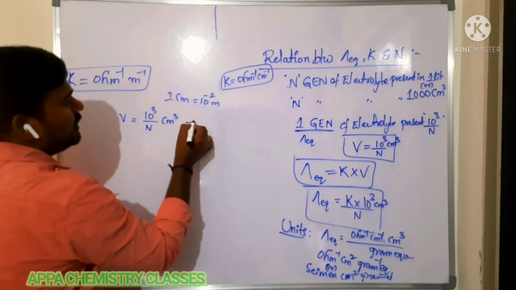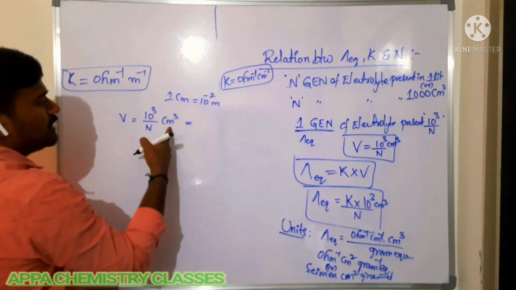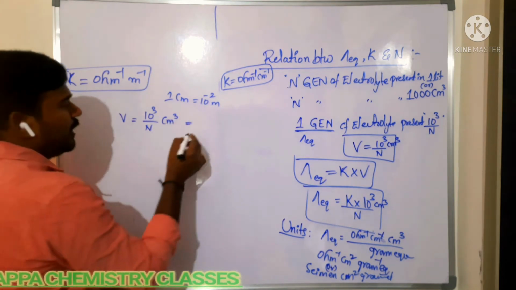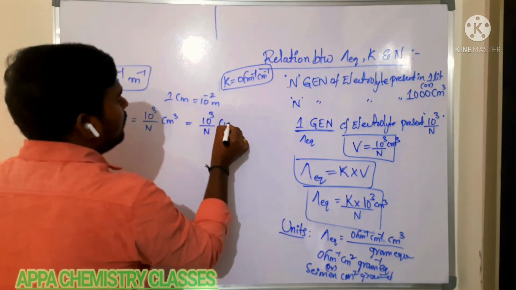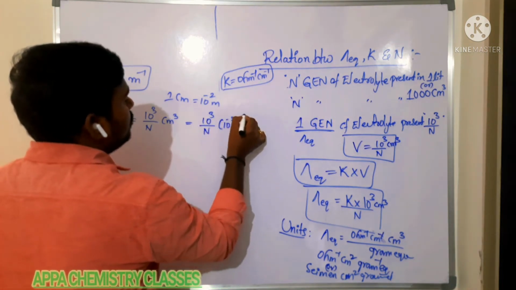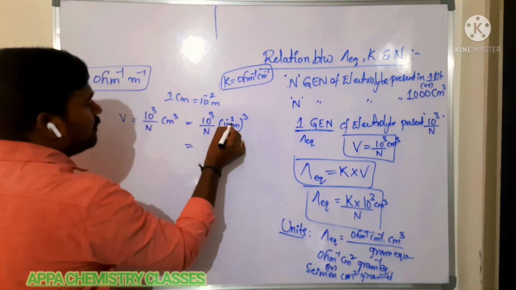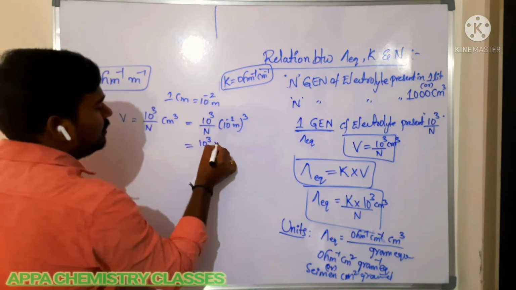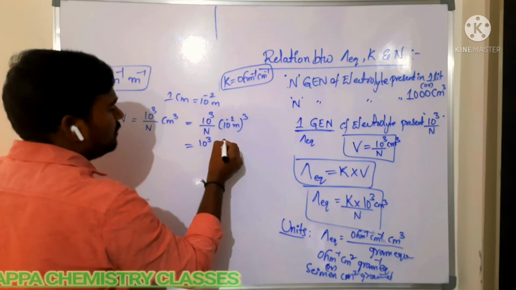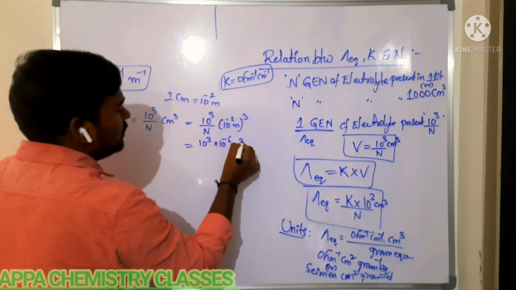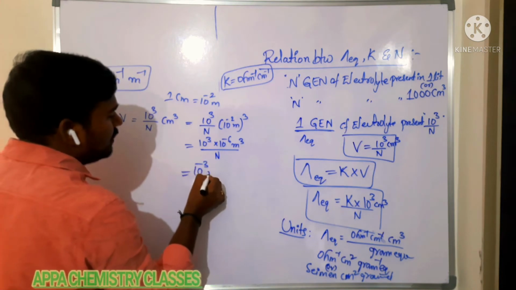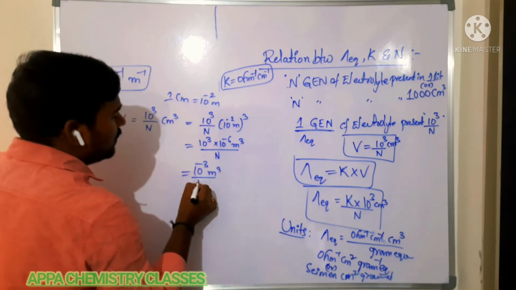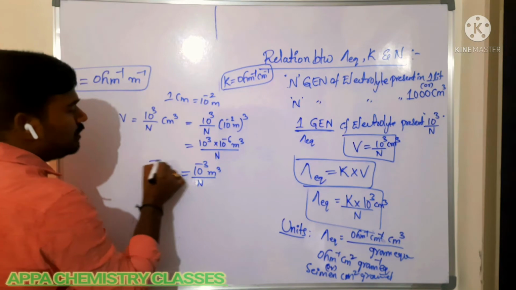In place of 1 centimeter, you substitute 10 power minus 2 meters. So 10 power 3 by n into 10 power minus 2 m whole cube, that is 10 power minus 3 meter cube by n. So this is the volume we got.